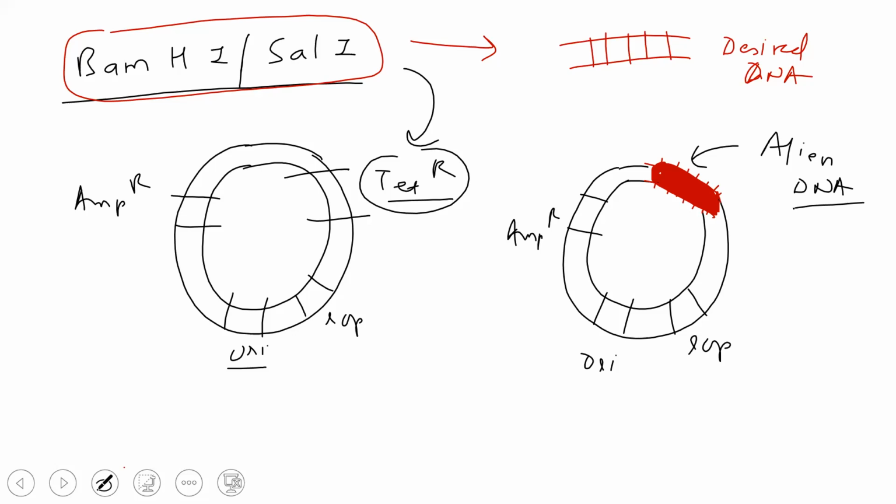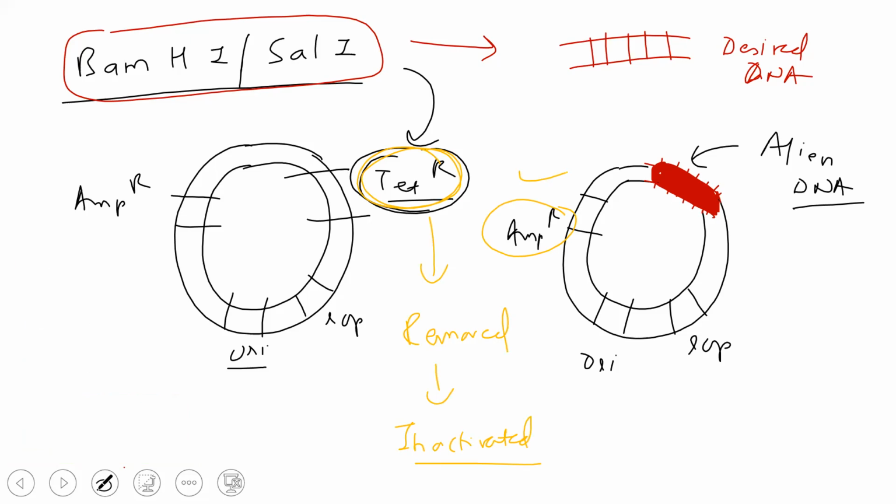Okay. So by inserting this DNA, what happened? This tetracycline resistance gene has been removed. Yes or no? Yes, sir. So I can call it inactivated. Right? That's what happened, it is inactivated basically. The gene is gone, but this is still there, no? The ampicillin resistance gene is still over here.